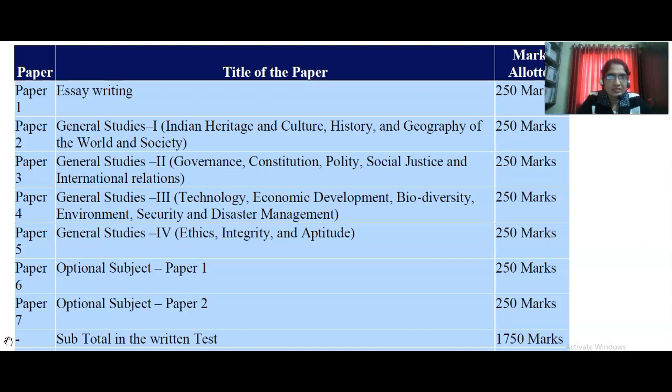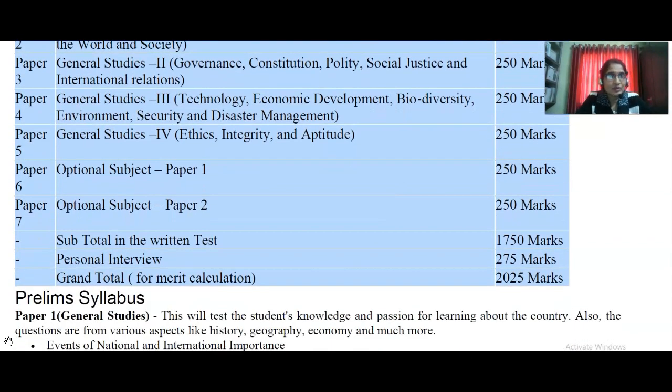Paper 6, optional subject, you have to take any option. For example, some take psychology, somebody takes history and geography. What subject did you take? Public administration also. I like public administration, it is really easy. We can get good marks in public administration, because in graduation we had public administration in statistics. So optional subject paper 1 is 250 marks, optional subject paper 2 is 250 marks, and the subtotal in the written test is 1750 marks, and the interview carries 275 marks. Total marks 2025 for the mains and interview.